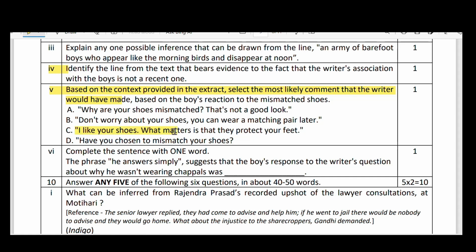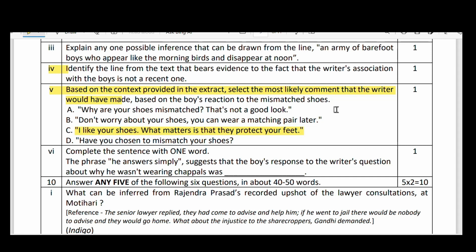Okay, yes, this is the right answer for that. What might be the comment she made? The comment is this: I like your shoes. What matters is that they protect your feet. Next, complete the sentence with one word.